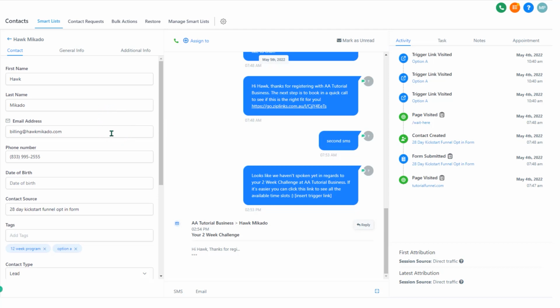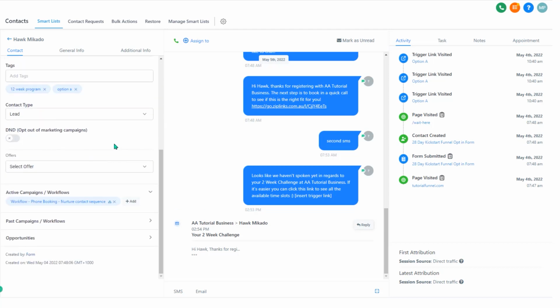So what this does is brings you to the contact card screen, where on the left hand side you can see all their contact details in a little bit more detail here. So here we see their member offers as well. We see past campaigns and workflows. These work as a drop down, so you can toggle that on and off. You can see what opportunity stages they're in.